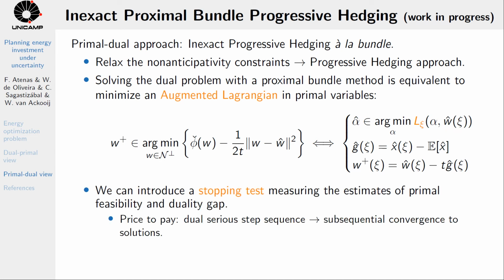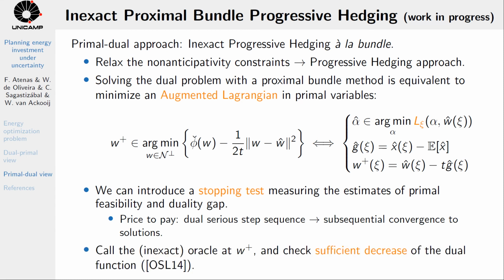In this manner, we can introduce a stopping test measuring primal feasibility through the aggregate subgradient T hat and also an estimate of the duality gap using the available information. The price to pay is that we no longer have convergence of the whole sequence, but convergence of subsequences whenever cluster points exist.